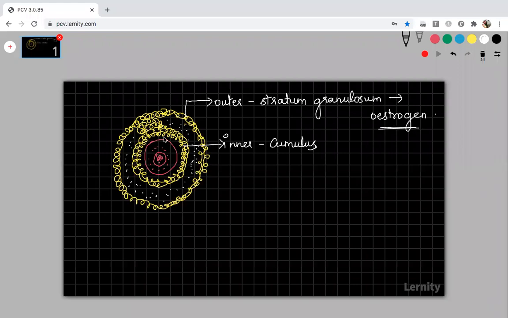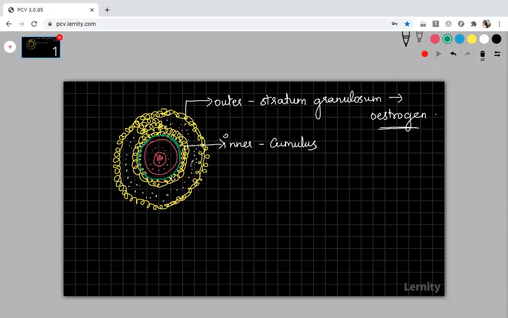The inner follicular layer surrounds the primary oocyte, and in between the inner follicular layer and the plasma membrane, another membrane will be formed, and that membrane is called the vitelline membrane. This vitelline membrane will be formed between the plasma membrane and the inner follicular layer called cumulus. It is a transparent non-cellular membrane which is made up of glycoprotein.